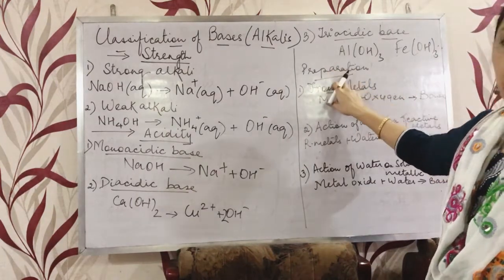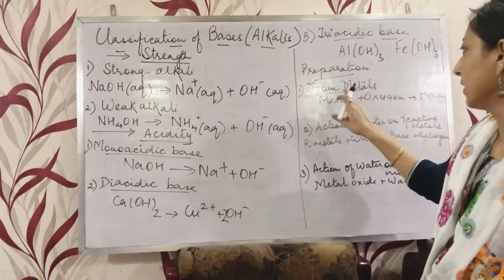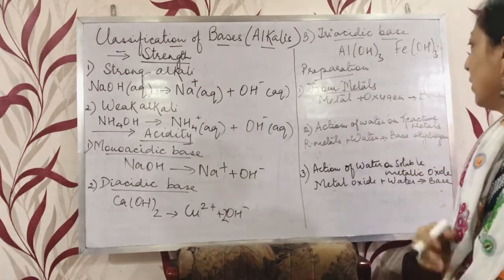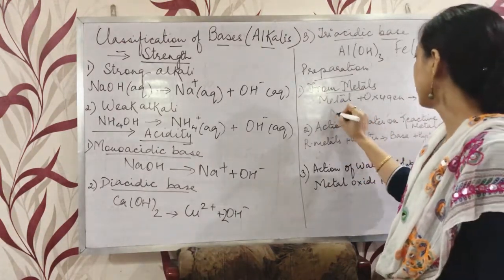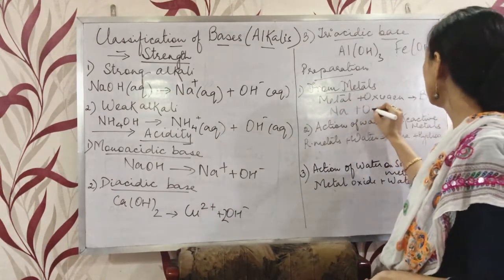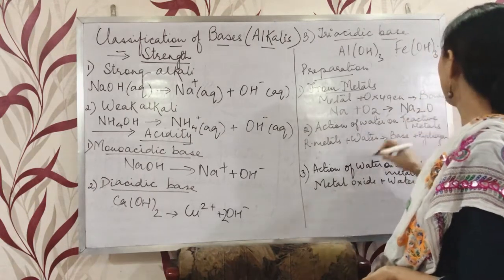Now come to preparation of bases. First is from metals. Metals, when they react with oxygen, form a base. For example, we may take any metal, we can take sodium. Sodium, when it reacts with oxygen, will form Na2O.